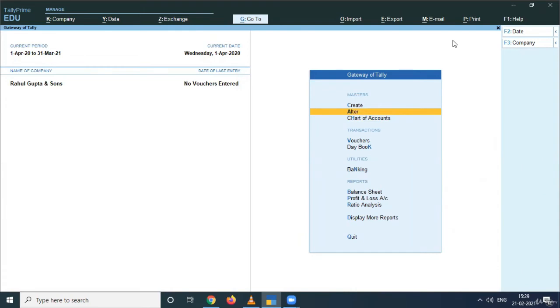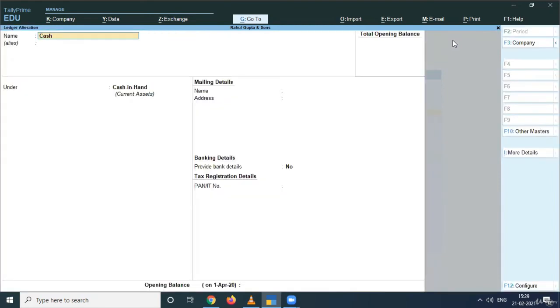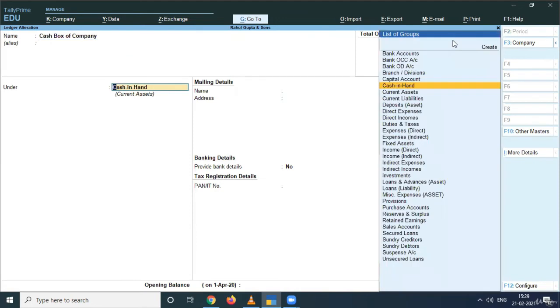And if you want to make any changes or alteration to your pre-created or your currently made ledger or group, go to the alter key. Now press ledger. Here I am selecting cash and writing cash box of company, changing the name of the cash account to cash box of company.